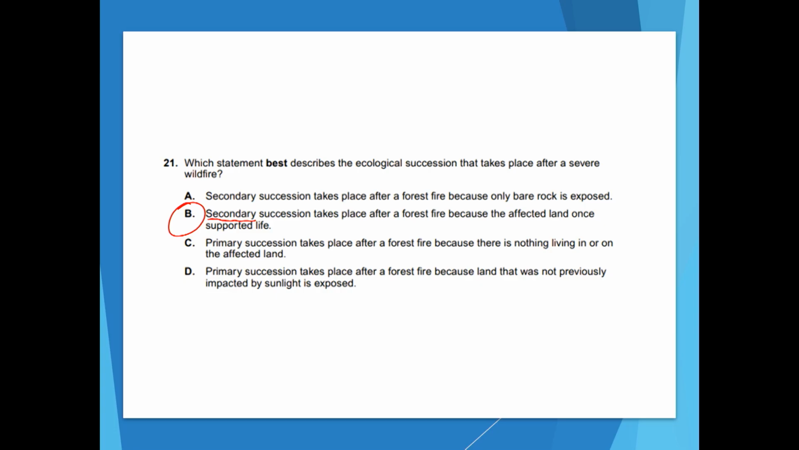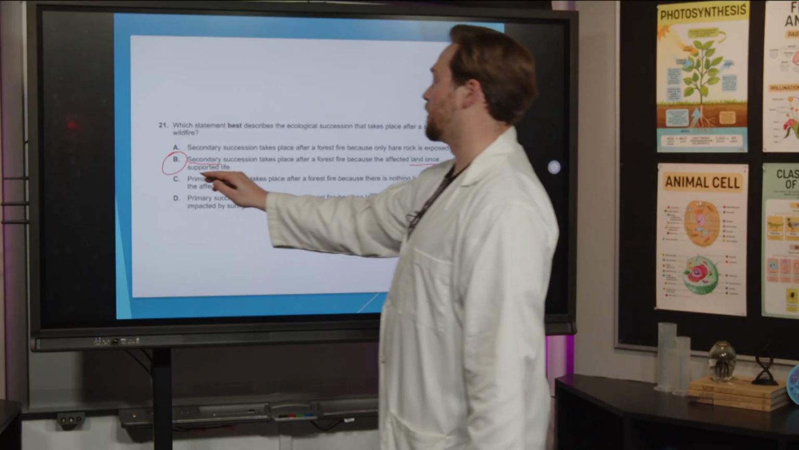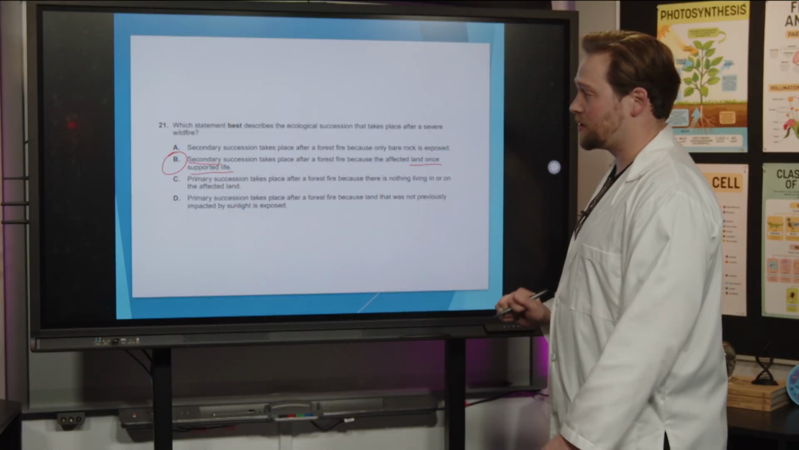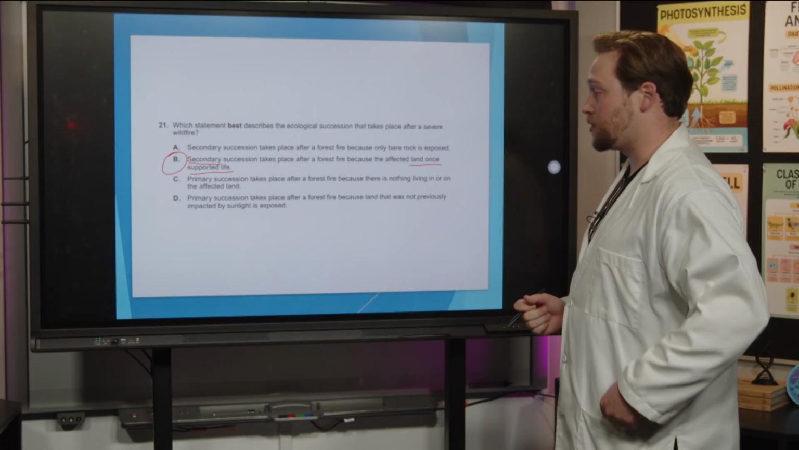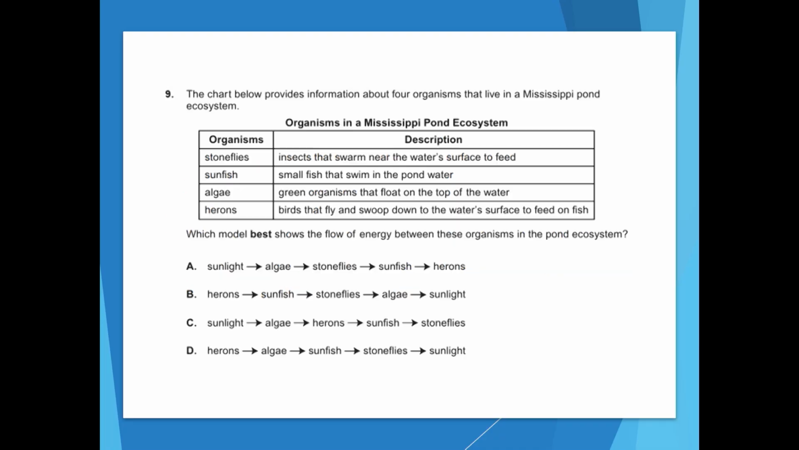During a forest fire, if there's a wildfire, that means that there's trees and plants that are burning. It might burn everything down, but the soil stays intact, and in those locations, the land once supported life. So B is definitely our best answer choice here. If it's a wildfire, it's usually secondary succession. Great work. Let's move on to the next one.